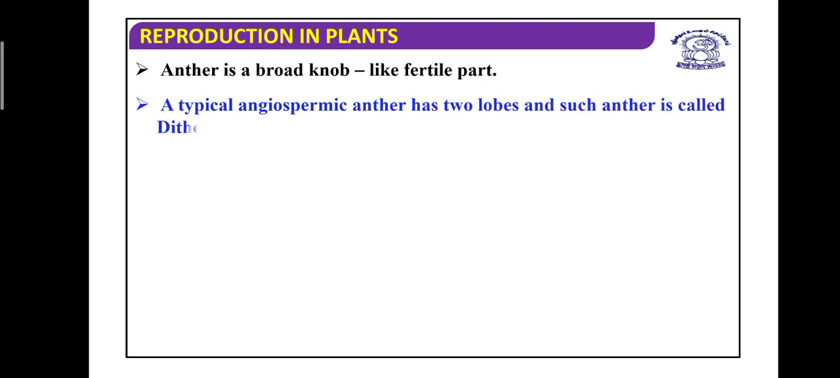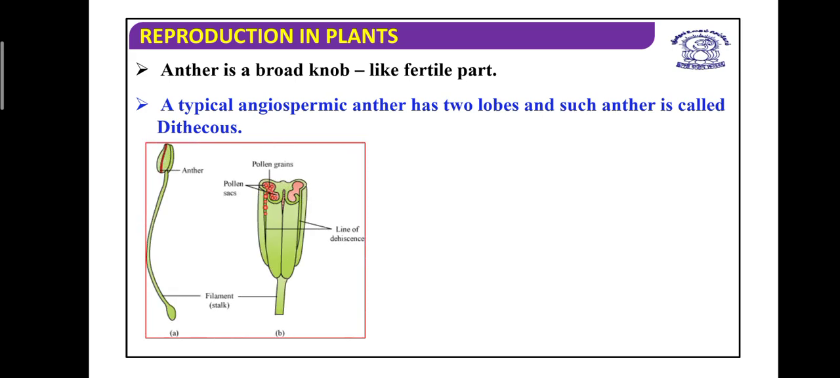And when we talk about the angiospermic anther, it has two lobes. In the previous diagram also you can see there is a presence of two lobes in one anther. So when two lobes are there, it is named dithecous. But see, in each lobe you will also find two pollen sacs. In one lobe there are two pollen sacs, so in total, two lobes have four pollen sacs. So this type of anther is considered tetrasporangiate and bilobed.